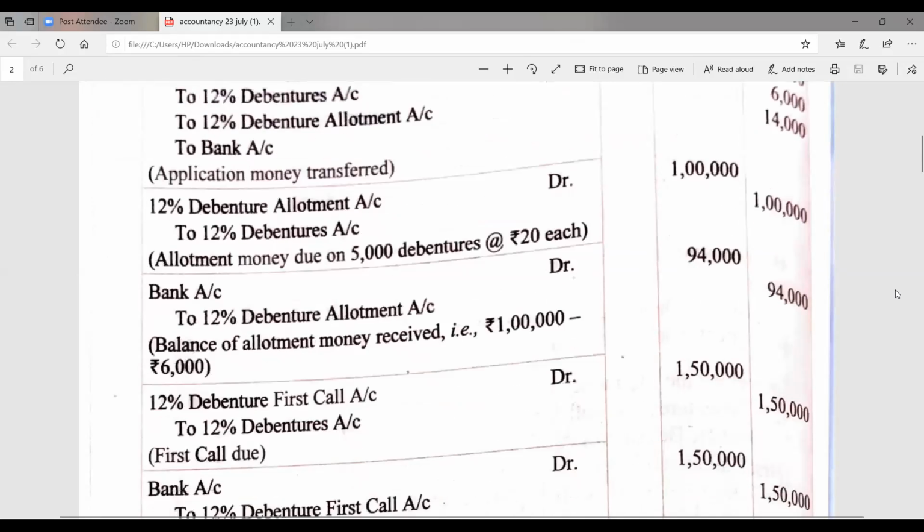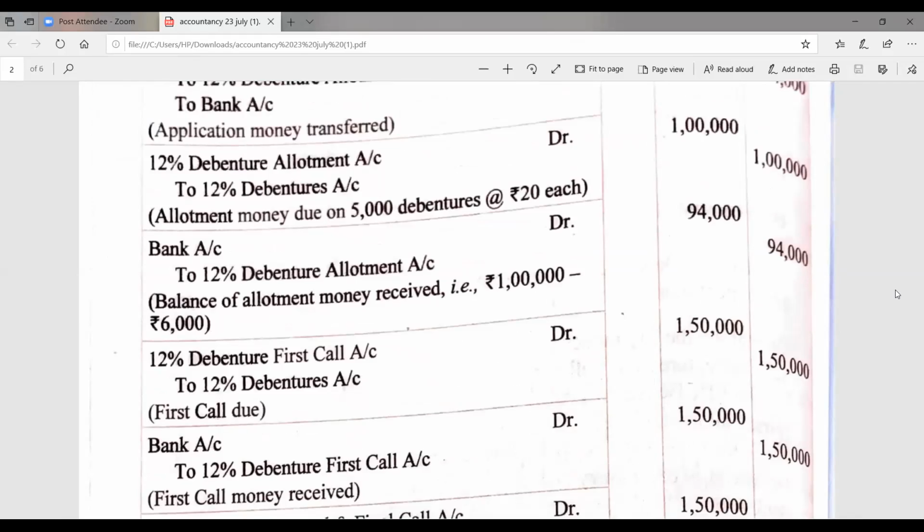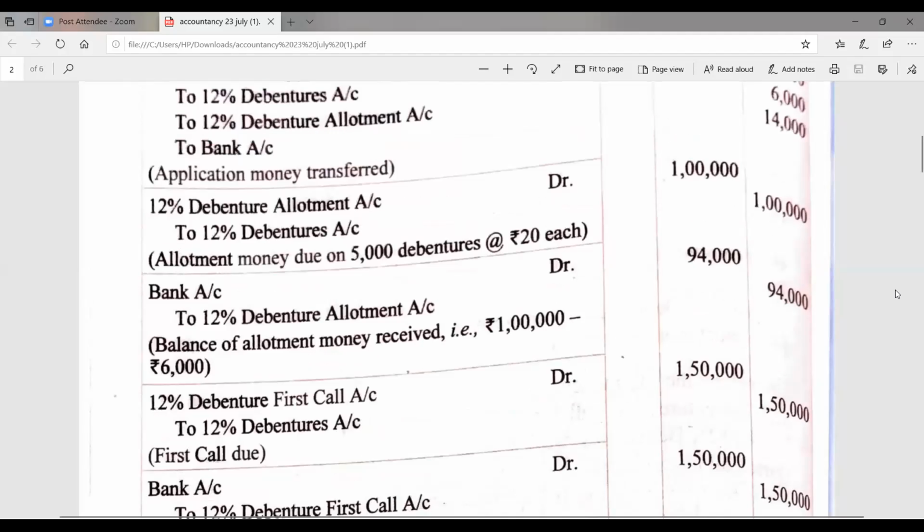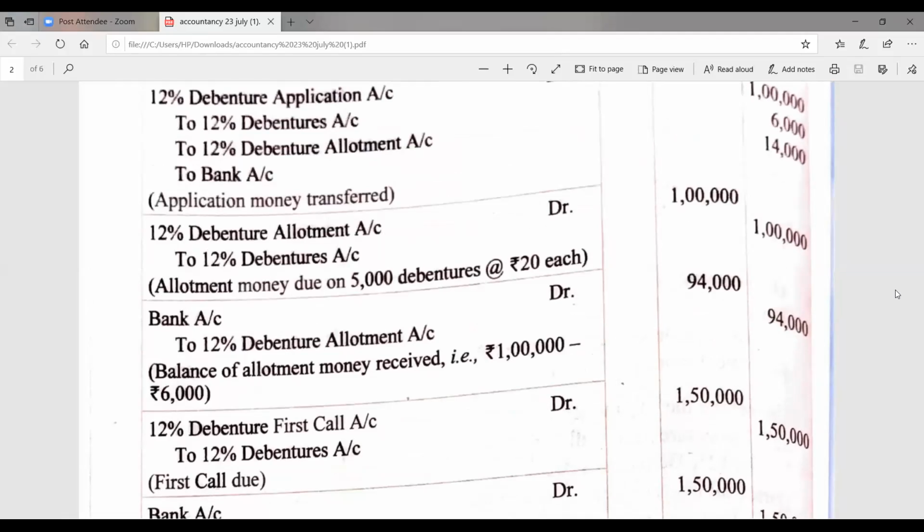Now bank account debit to debenture allotment. On debentures, 1 lakh rupees is due to receive, but 6,000 rupees, if you remember, please see here, 6,000 rupees is already adjusted in debenture allotment. So after deducting the surplus adjusted, we will get the balance received on debenture allotment, that is 94,000.